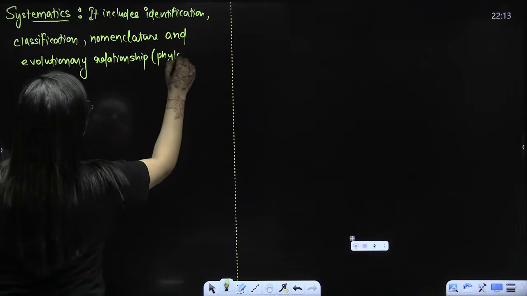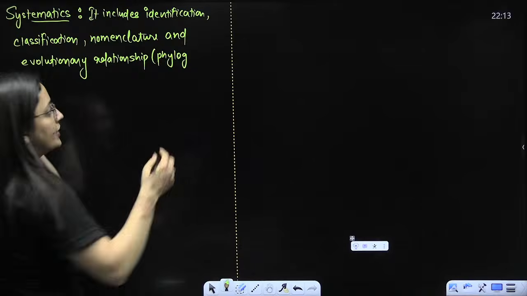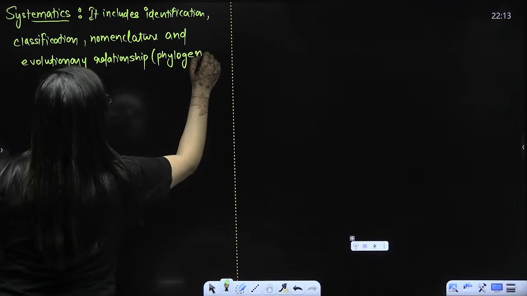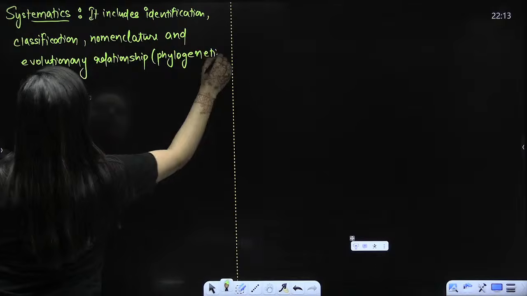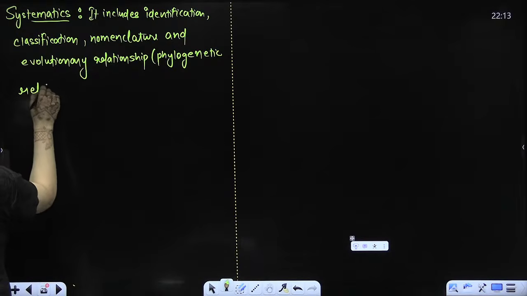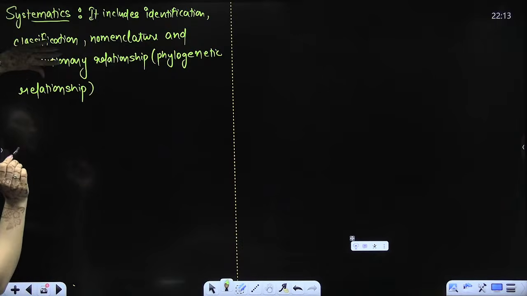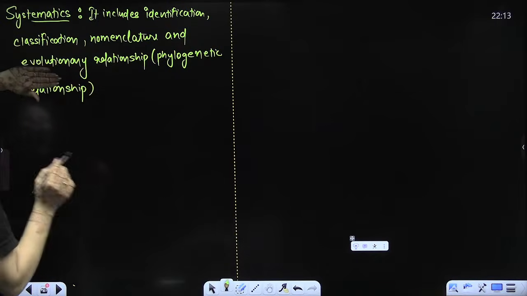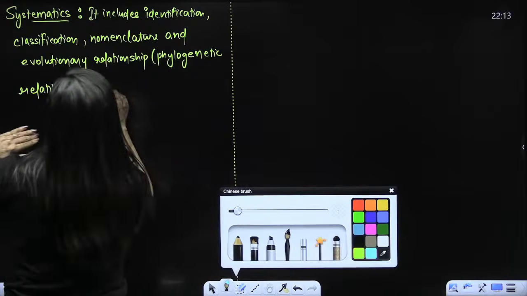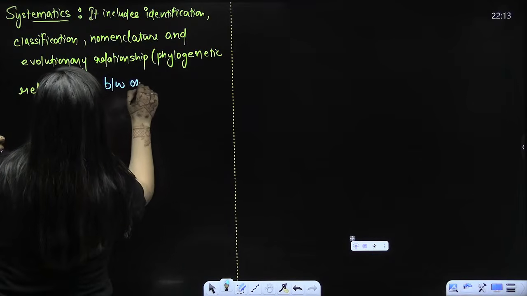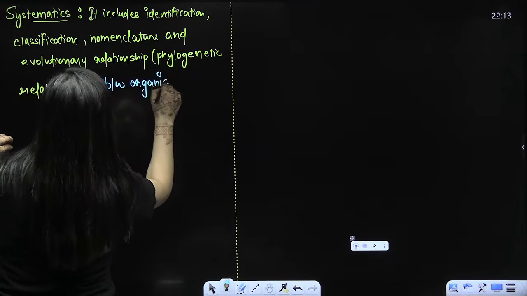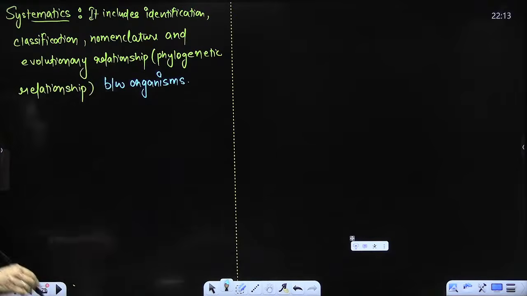Just evolutionary relationship, when you study that, that is phylogeny, right? So phylogenetic relationship, that's the word. It is having the same meaning. So it includes identification, classification, nomenclature, and evolutionary relationship between organisms. Is that clear? Pakka bacha?